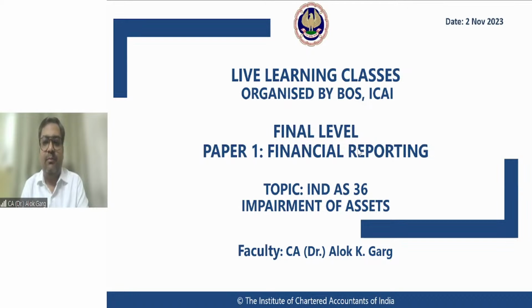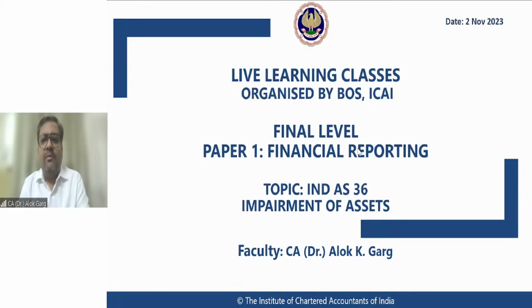And the name of this important standard is impairment of assets. Students, after COVID, you will hear a lot about this standard in practical life as well, right? Prior to COVID, this standard had not gained a lot of momentum, but after COVID, this standard became very important for practical life. I mean to say in industry, for the auditors, right? This standard plays a very important role.